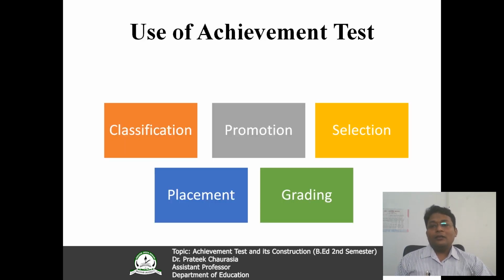Now here we can see a few important uses of the achievement test, when it is specifically used. Number one use of the achievement test is classification. Look, as we have different students in a particular class, and a teacher wants to classify who has learned more and who has learned less. For that purpose, a teacher uses the achievement test for classification, for promotion, for selection purposes, for placement purposes, and the last one is for grading purposes.